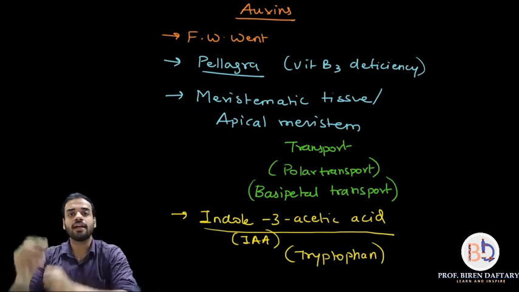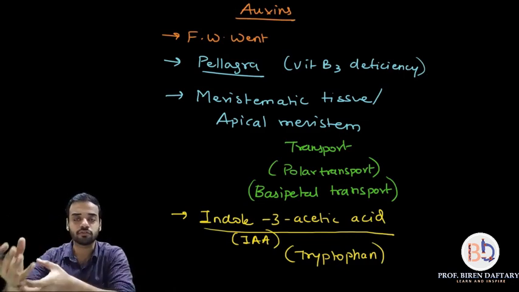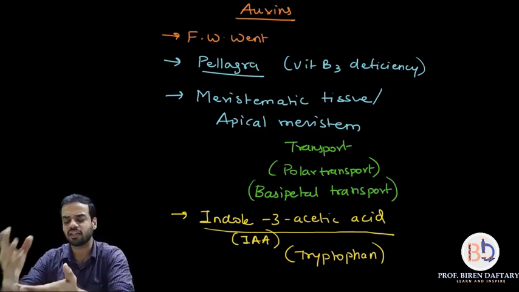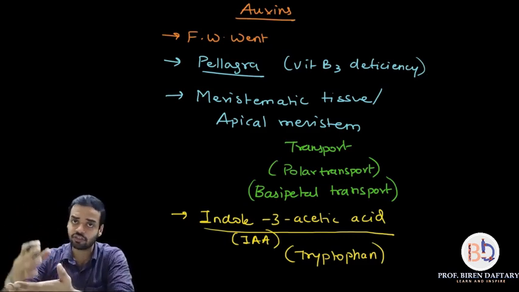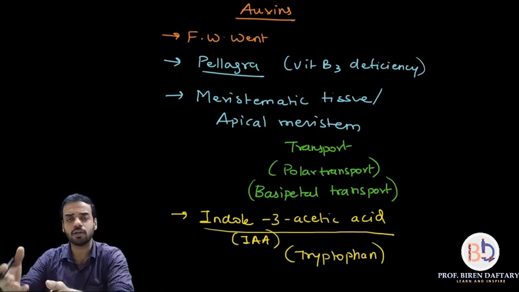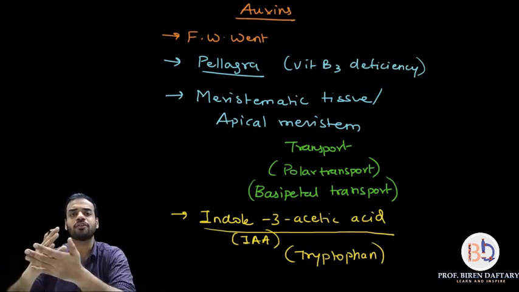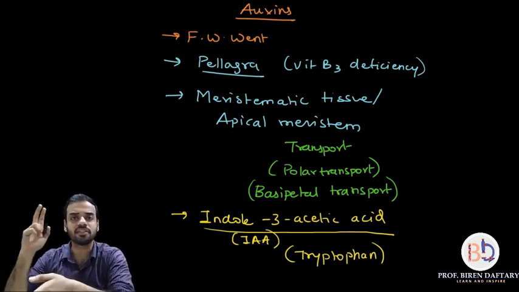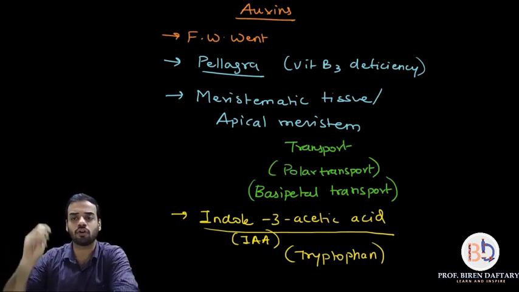Okay, and now what is the function? Suppose we talk about indole 3 acetic acid, what is the function of indole 3 acetic acid? See, there are many functions of auxins. We'll be learning about them in the next part, in today's lecture. But the main functions are basically cell elongation and cell division. Please remember, these are the two main functions of auxins.